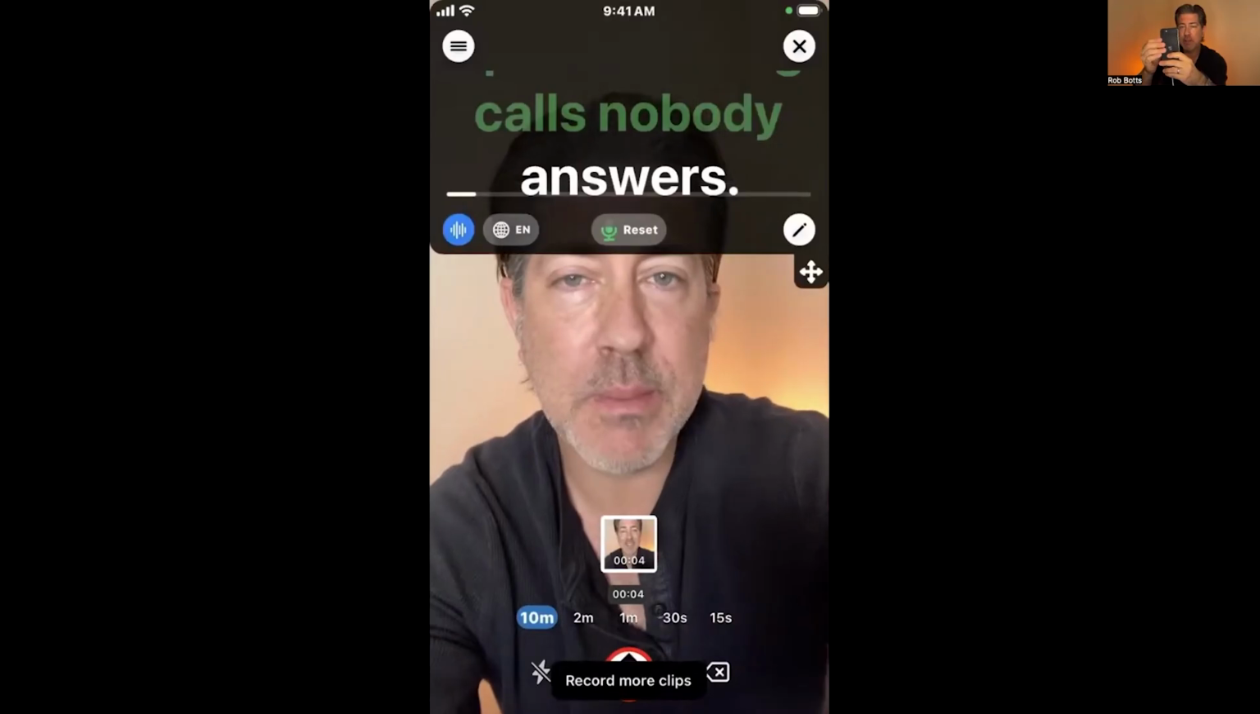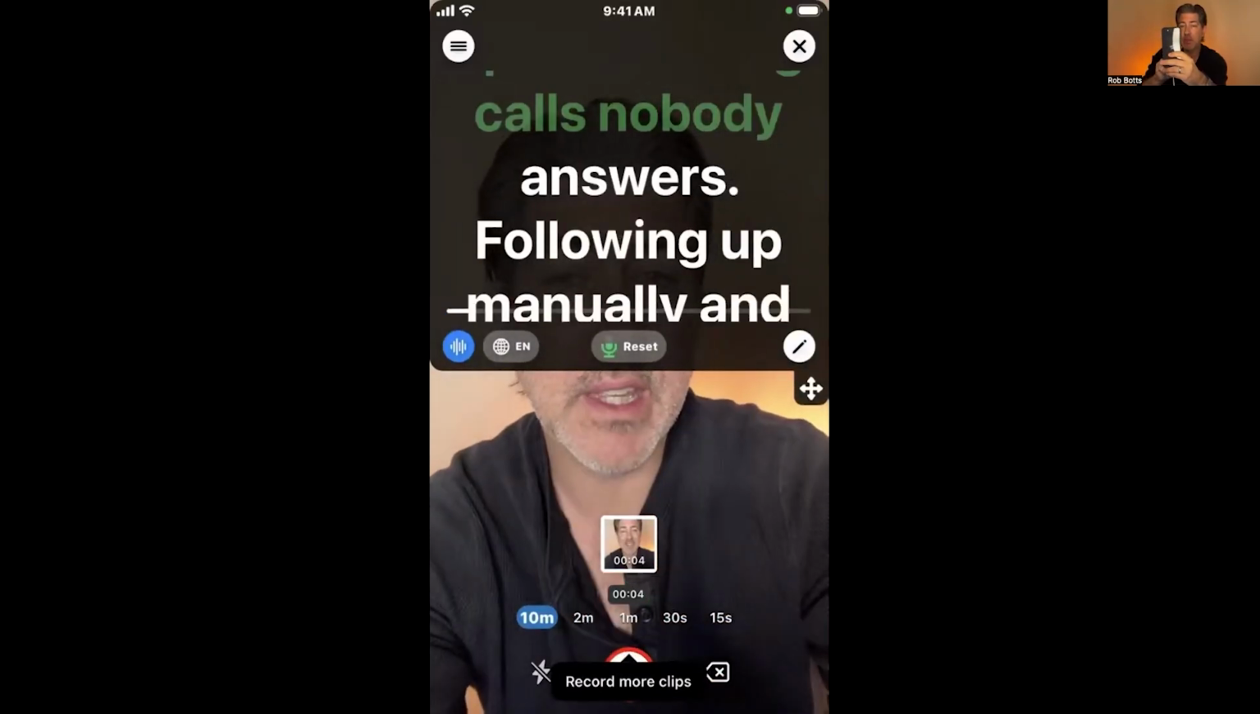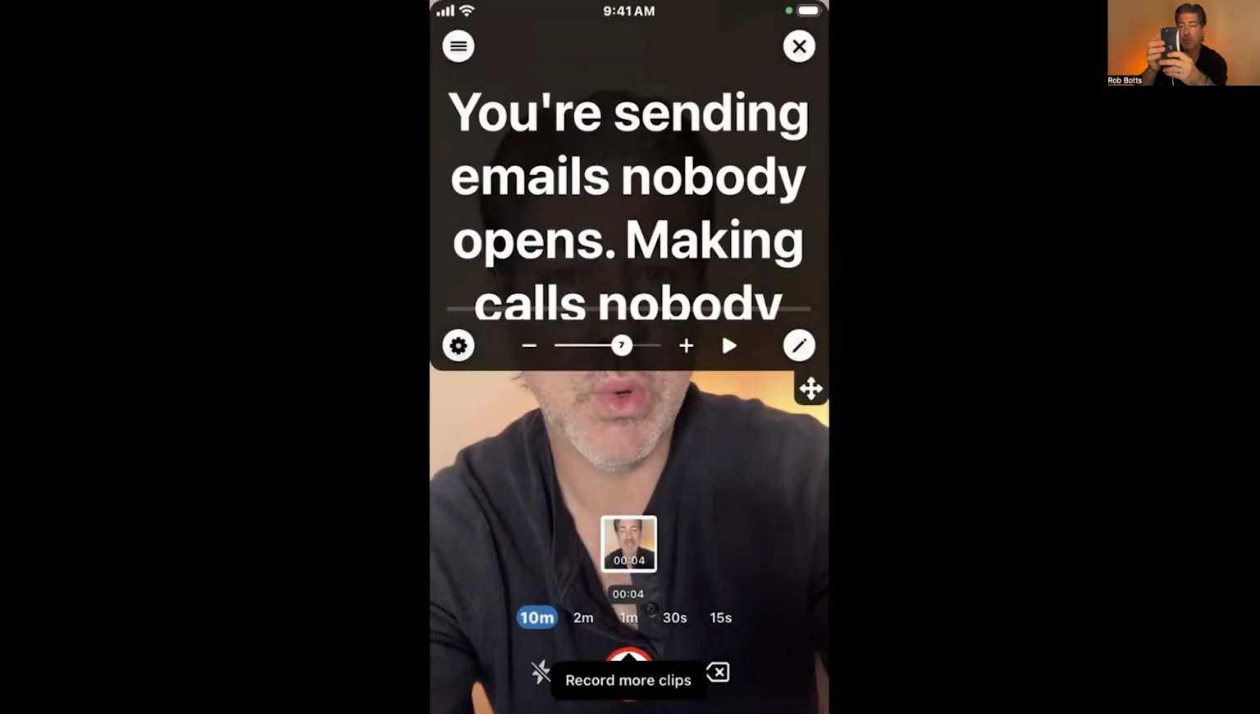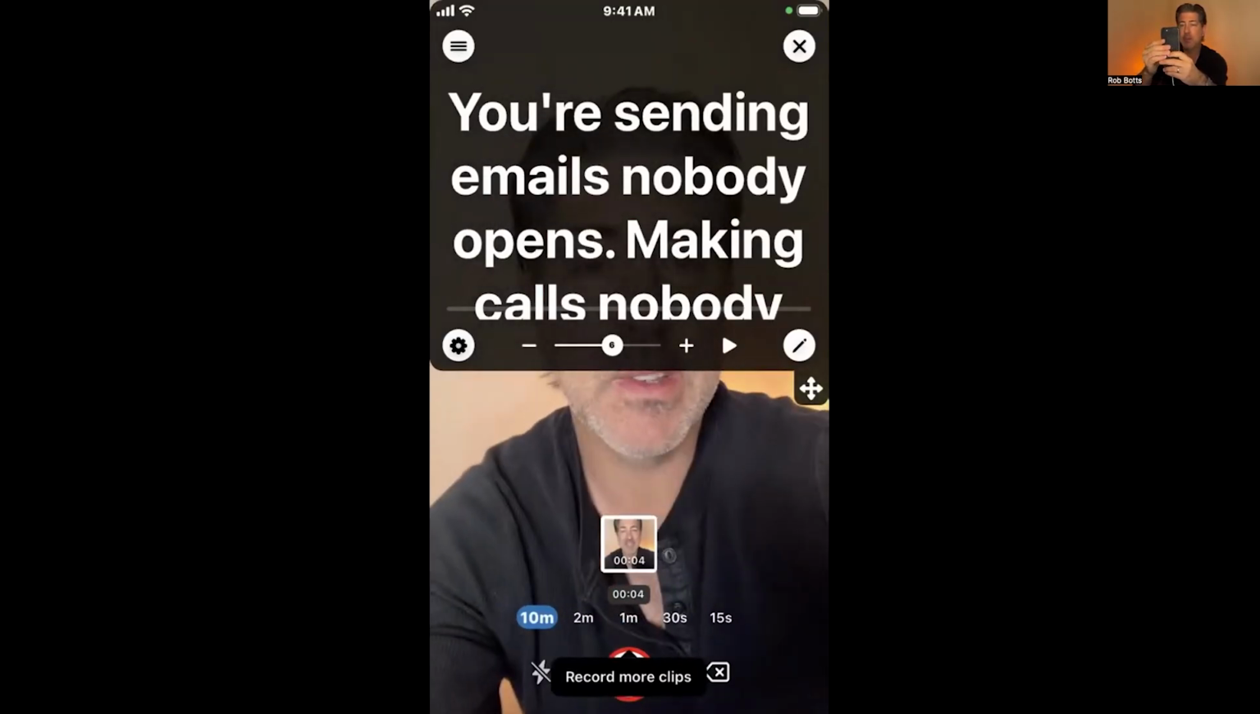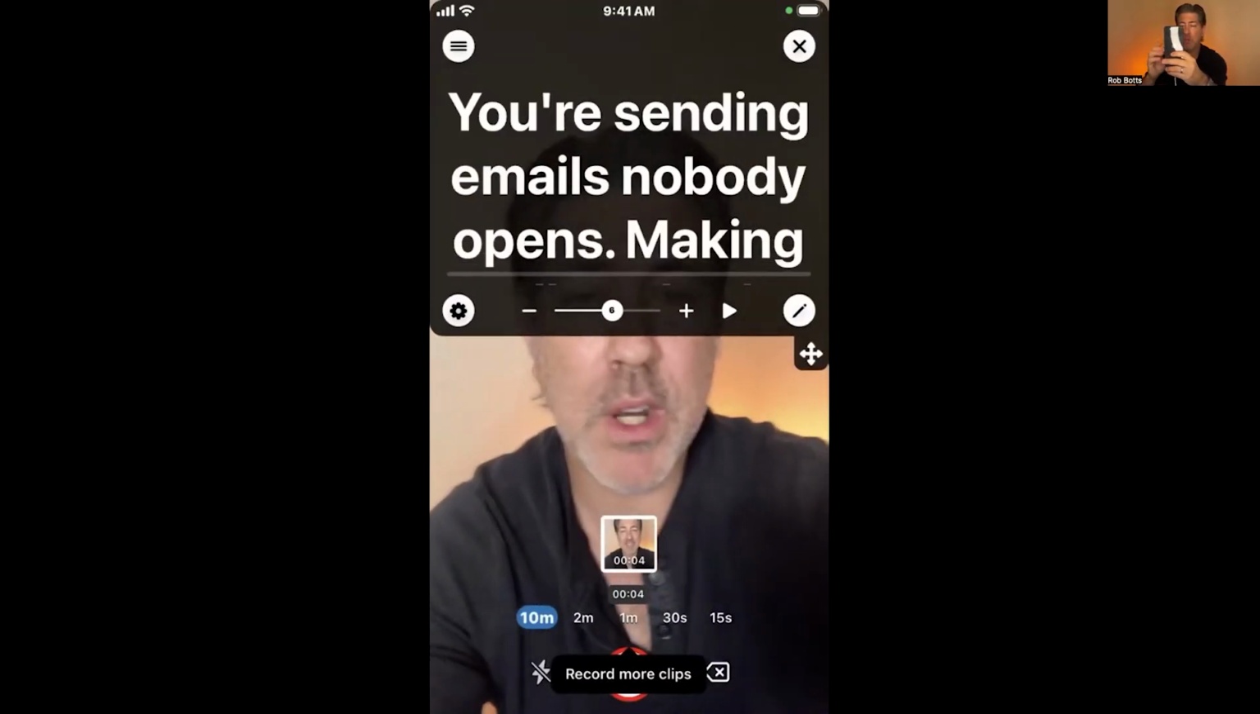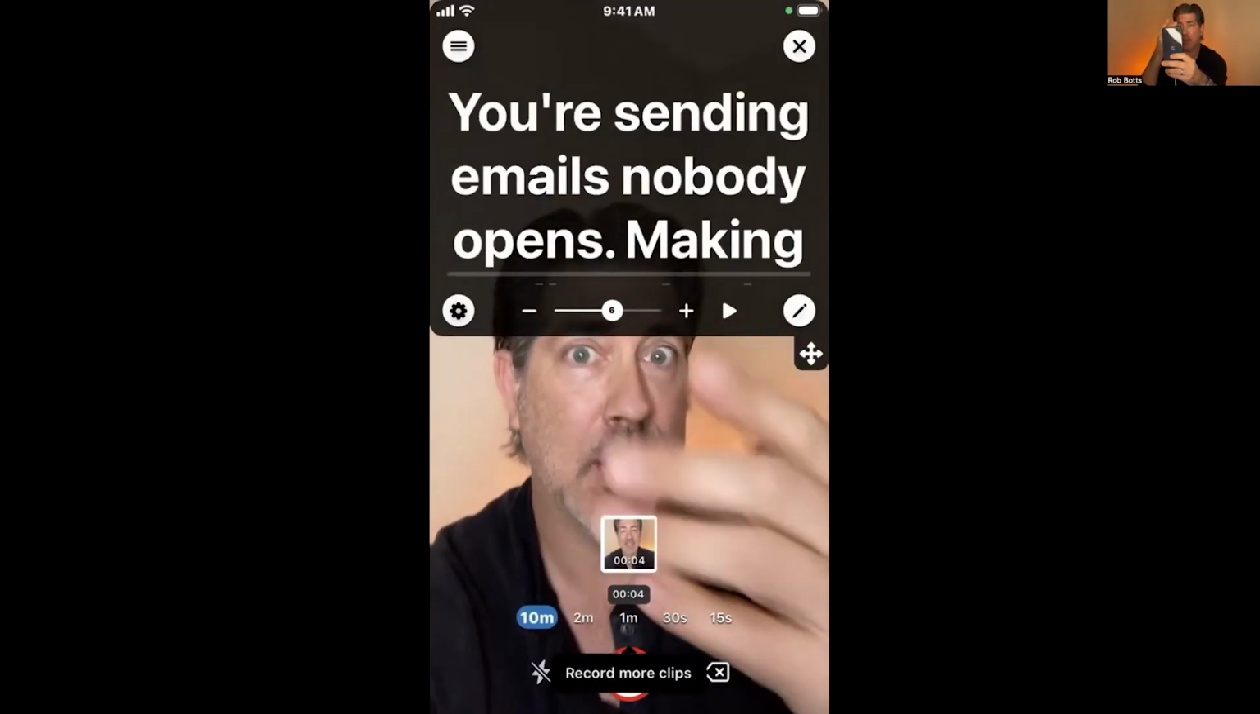So it depends on the day. Some days I like using that. Other days I like using the scroll. I'm going to use the auto scroll for this example here. And this is what this is going to look like. And if you want to do any real-time editing, you can hit the pencil icon, make any changes on the fly.